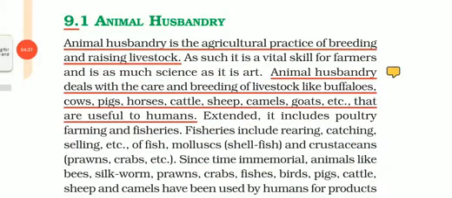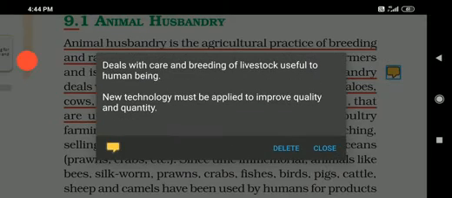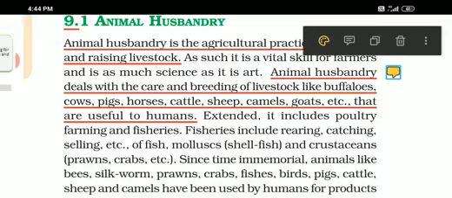So in animal husbandry, many different kinds of animals are kept. The simple definition of animal husbandry is that it deals with the care and breeding of livestock. Livestock are those domestic animals which are kept for human purposes. New technology must be applied to improve quality and quantity in production.